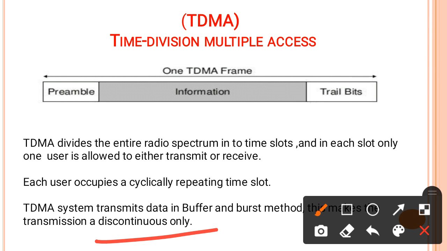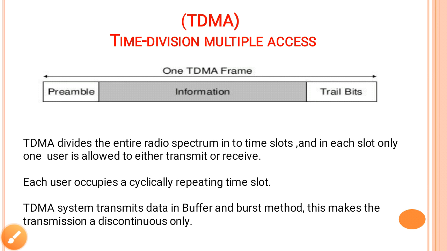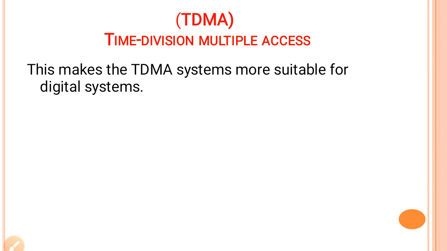And in a buffer we store our information for one TDMA frame, then the next TDMA frame. That is why the TDMA system transmits from a buffer, and it makes the communication discontinuous. This makes TDMA usable for digital systems. Mostly TDMA is used for digital systems.